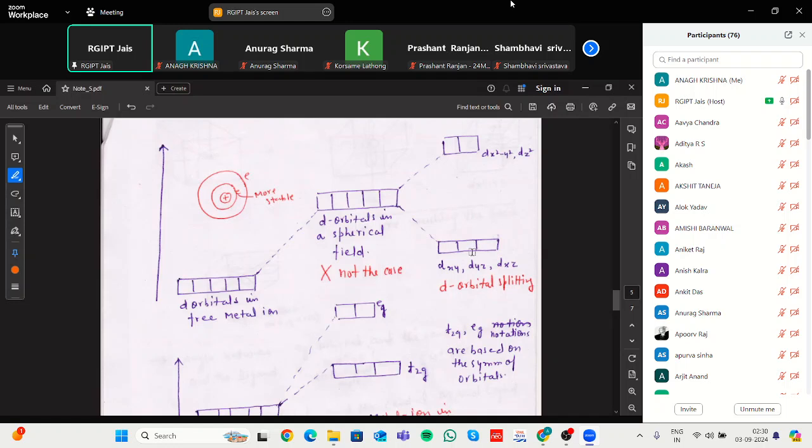These t2g and eg levels have different configurations based upon the occupancy.